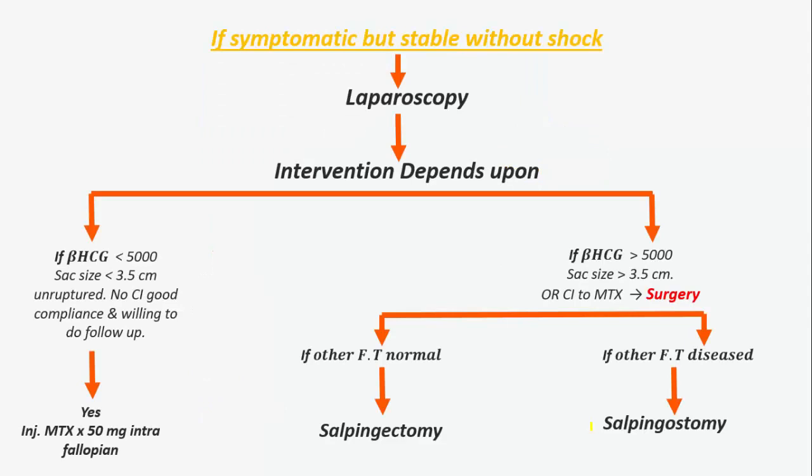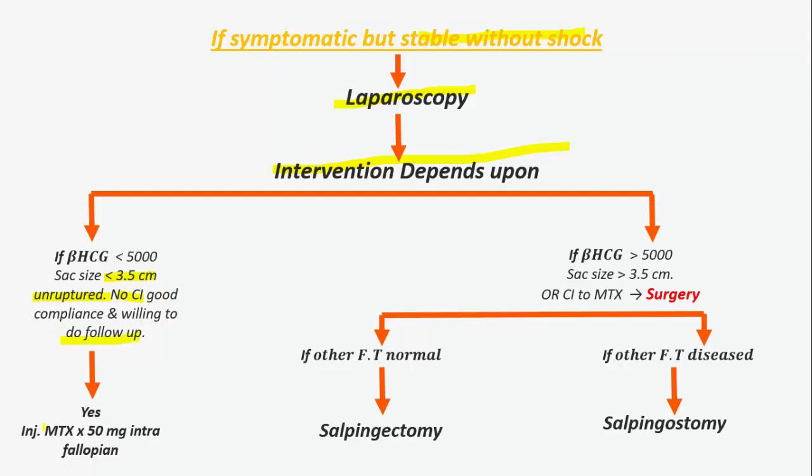And if the patient is symptomatic but stable without shock, then the procedure is laparoscopy. The intervention in this situation depends on whether beta HCG is less than 5000, the sac size is less than 3.5 centimeters, the ectopic pregnancy is unruptured, there is no contraindication to methotrexate, there is good compliance, and the patient is willing to do follow-up.